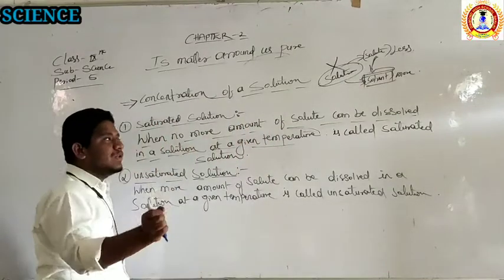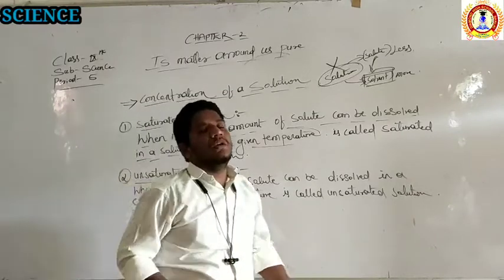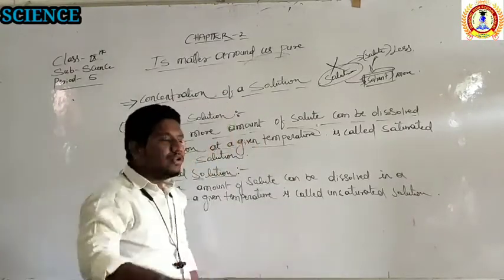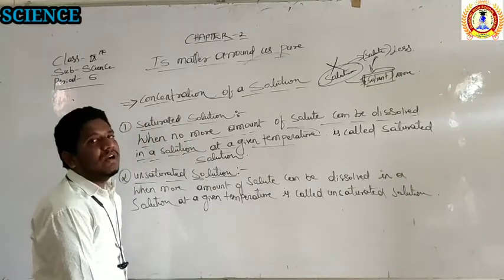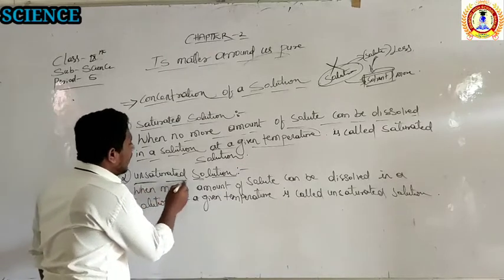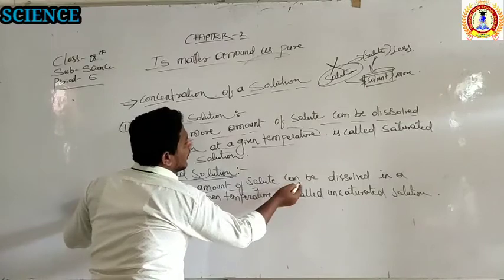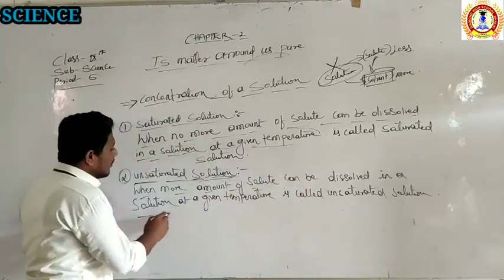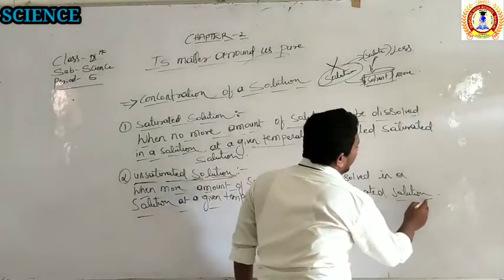So what was a saturated solution? When no more solute can be dissolved in a solution, that solution we call a saturated solution. What is an unsaturated solution? When more solute can be dissolved in a solution at a given temperature, it is called an unsaturated solution.